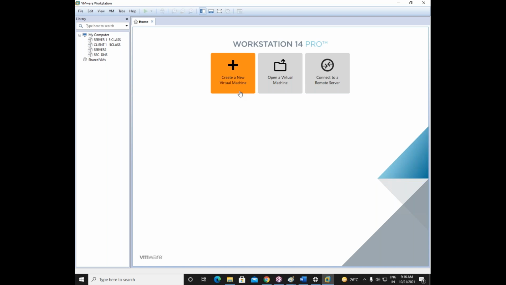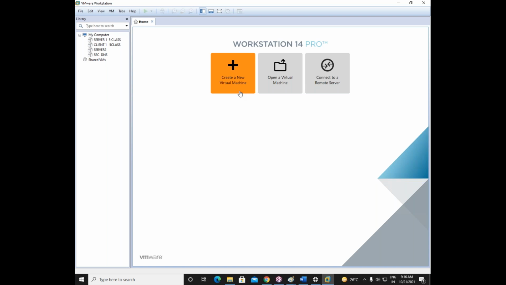You can take one physical computer and create multiple virtual machines and do all practicals. To do MCSE practicals, you need one server machine, or in some cases, two server machines. So how to create one server machine and two server machines? We just need to create a virtual machine, and in that virtual machine, we need to install the server operating system. Got it? You should create one virtual machine and install a server operating system.